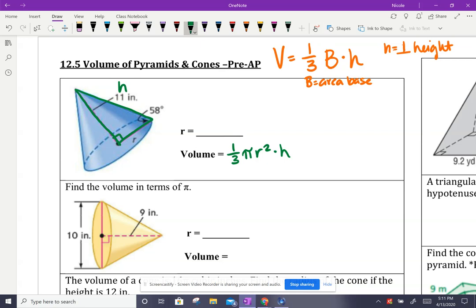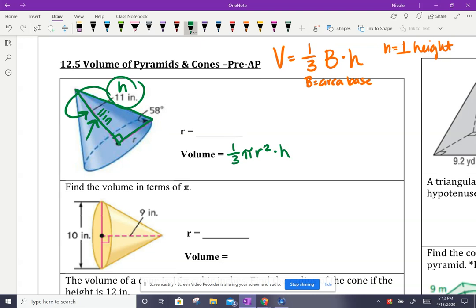Now remember the height, this 11, is dealing with this side. It has nothing to do with the hypotenuse. So this information is actually over here. So please keep that in mind that this side is 11. So that might visually be a little confusing with where it's located. It just has to do with that central height.